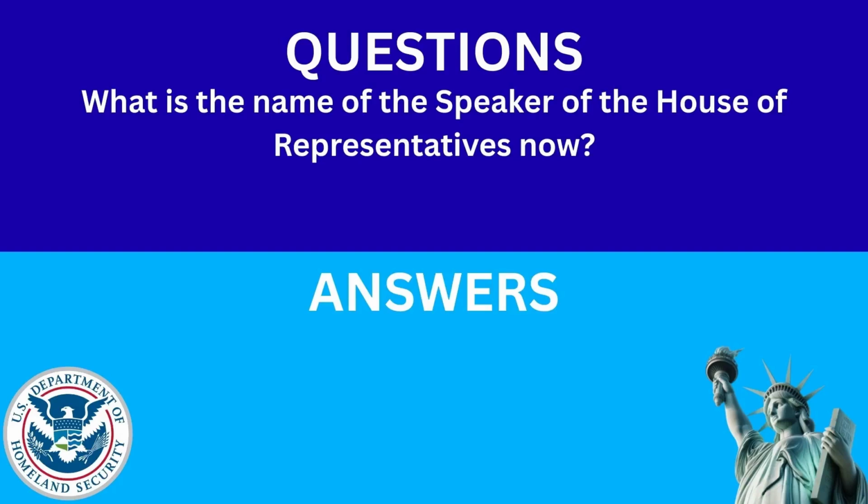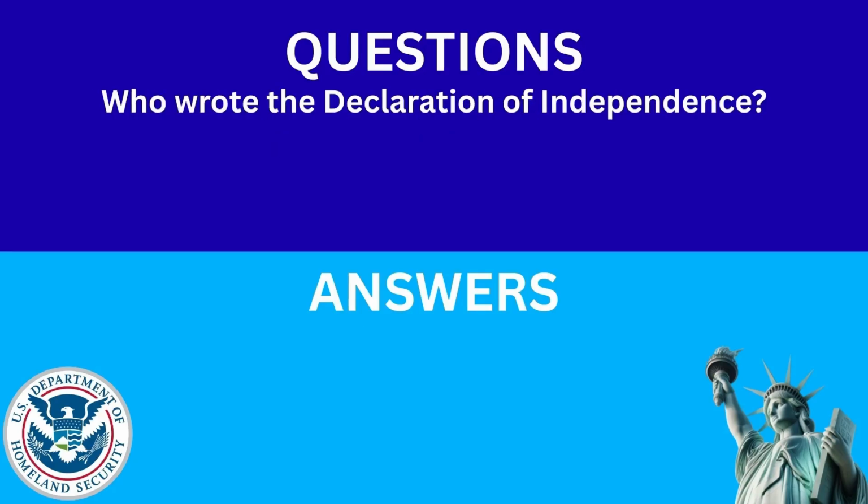What is the name of the Speaker of the House of Representatives now? The answer is Mike Johnson. Who wrote the Declaration of Independence? The answer is Thomas Jefferson.